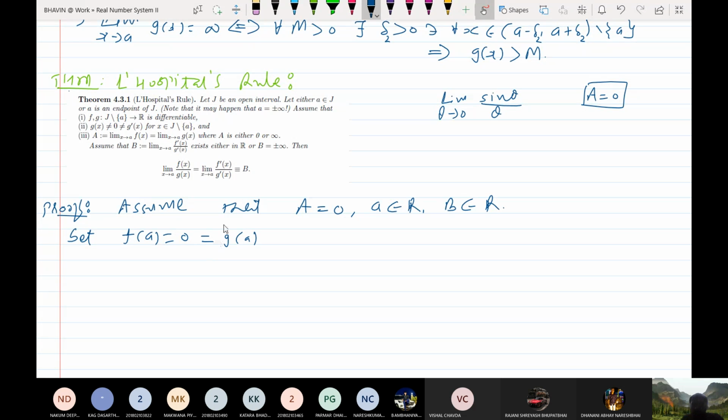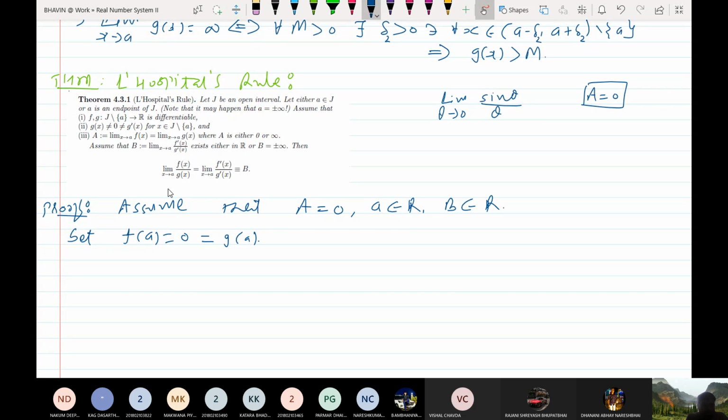What does this mean? A means here 0, and sine 0 is 0. So here we assume that f of a is 0, so this is the 0 by 0 form. We have assumed that f of a equal to 0 equal to g of a. Now f and g are continuous on J. It is given that f and g are differentiable, so they are also continuous.